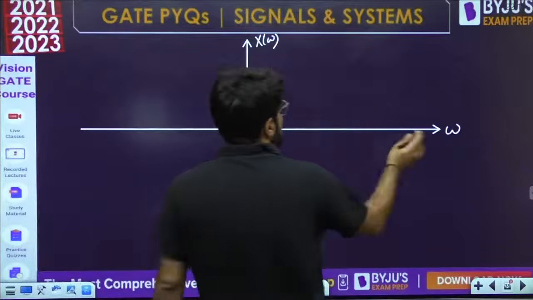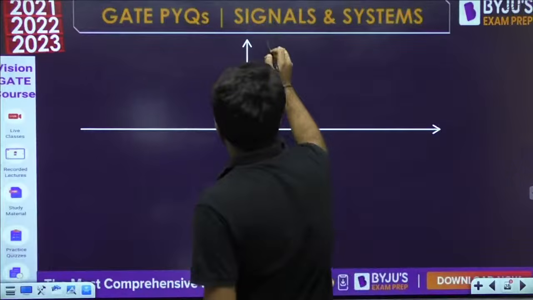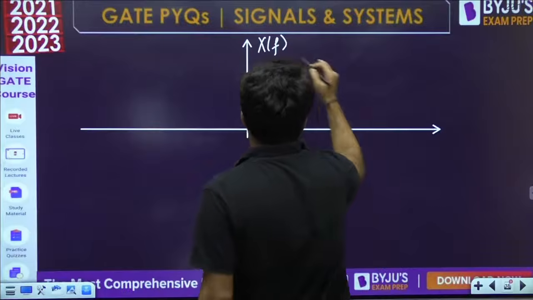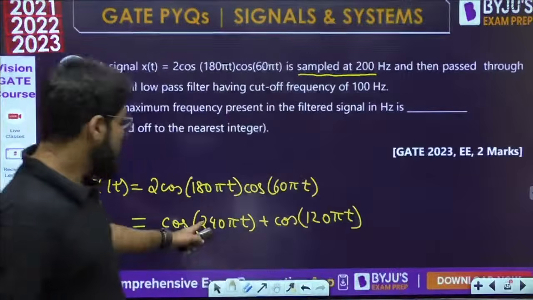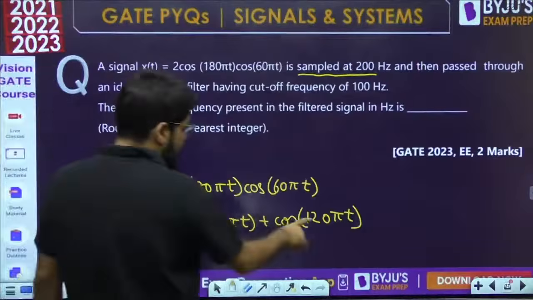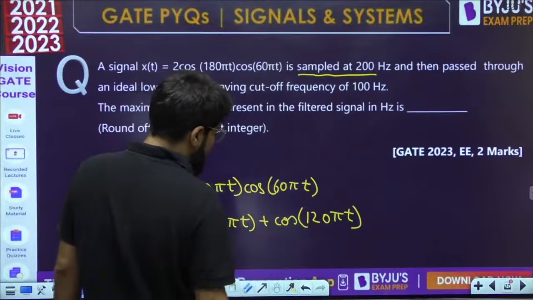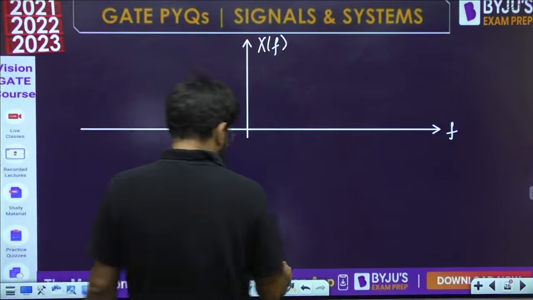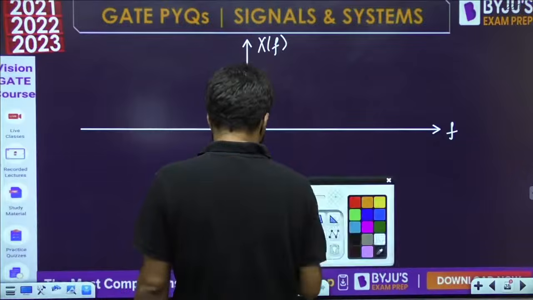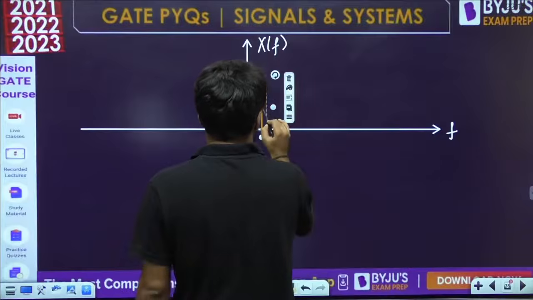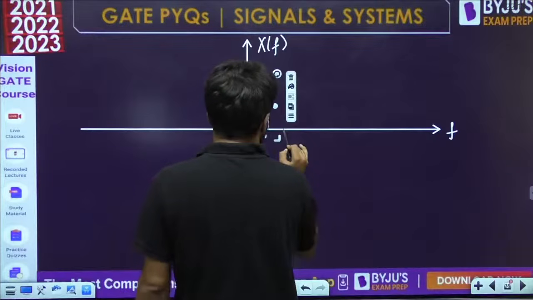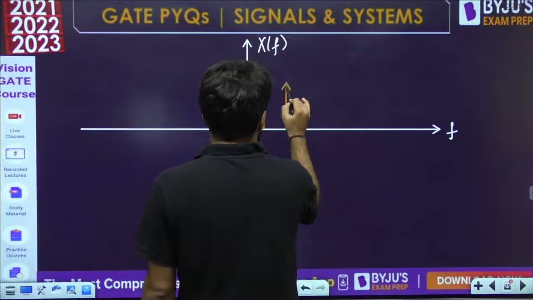Actually, better let us sketch in terms of f because the output frequencies are demanded in terms of f. So this is 240 pi, divide by 2 pi, that is 120, and this is 120 by 2 pi, that is going to be 60. So 60 and 120, these are the two frequencies present here.